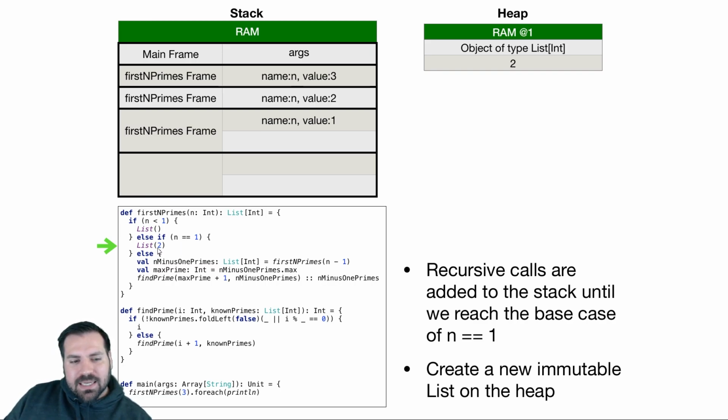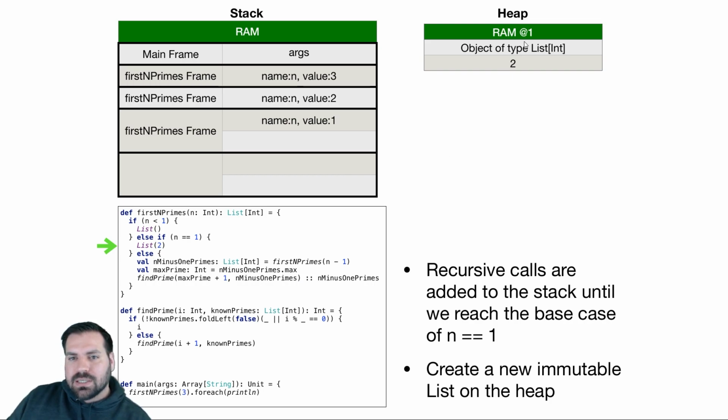So we get to the base case. Okay, I'm asked to find the first 1 prime. That's just 2. I'm going to return the list. Notice that the base case is the only time where we're creating a new list in this code. And this is common with recursion. We saw it on Monday as well. The base case is the only time we're actually creating a brand new list. We have some trivial input-output behavior. I'm going to create a new list with the answer in it. Everywhere else, we're just appending to the list. So when we return up the recursion, that's actually where we're going to be appending, or prepending in this case, new primes to the list that we created in the base case.